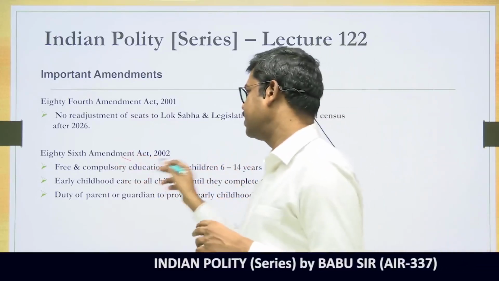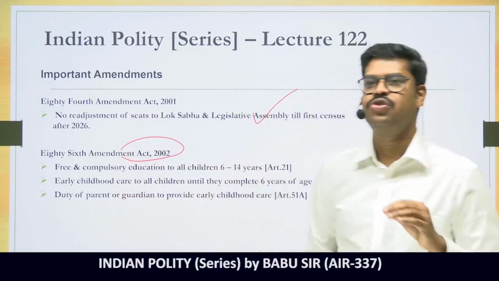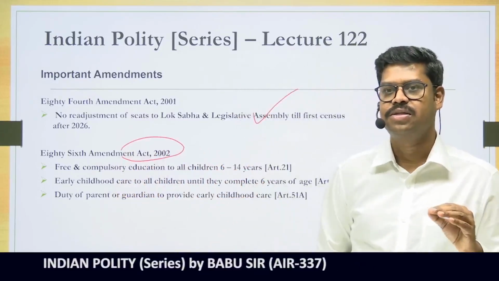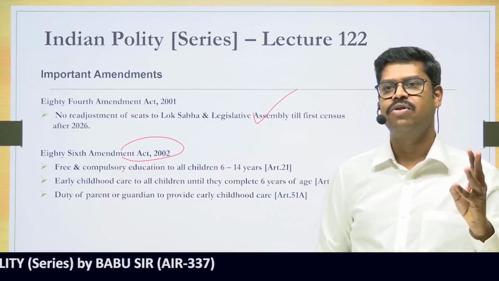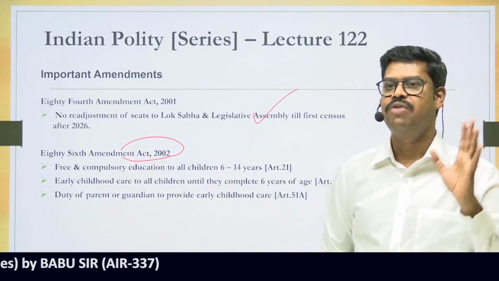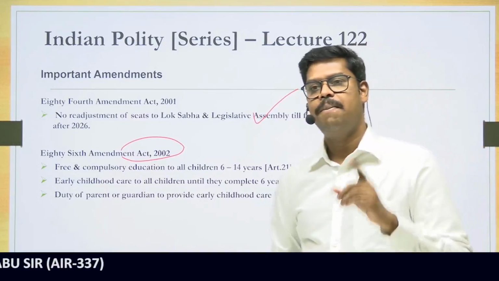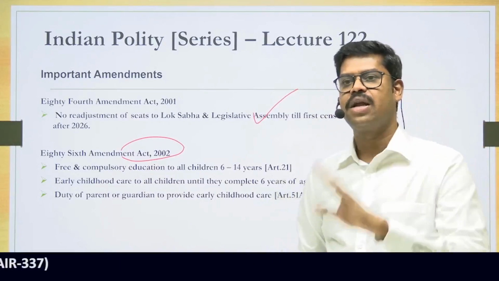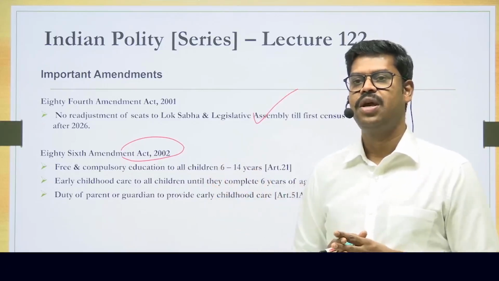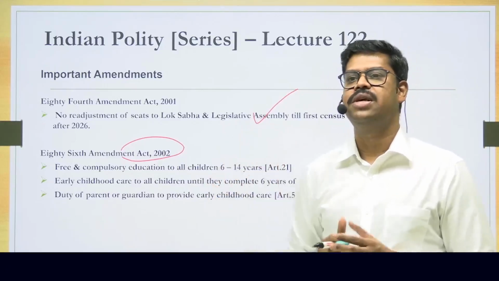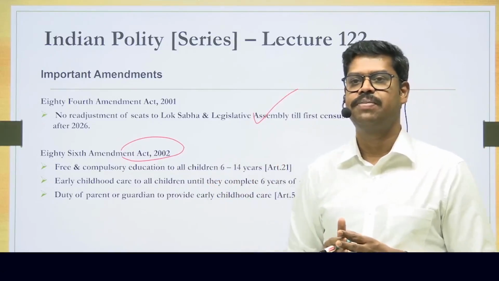And then you have the 86th Constitutional Amendment Act. This Constitutional Amendment Act is significant in the sense that it amended three parts in the Constitution: Part 3, Part 4, and Part 4A. Part 3 was amended and Article 21A was inserted, right to education as a fundamental right for 6 to 14 years. Before this, a similar provision was there in Part 4 of the Constitution, that is in DPSP.